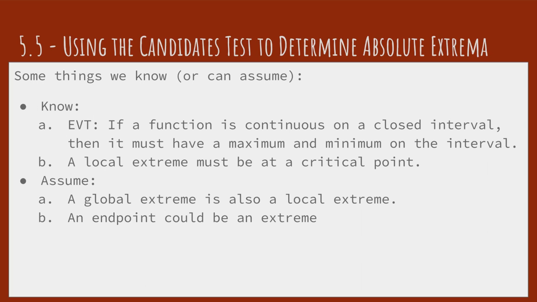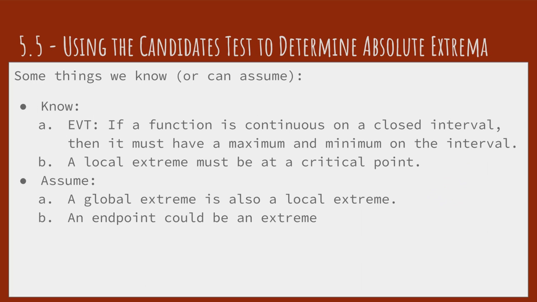First of all, we know the extreme value theorem that says if a function is continuous on a closed interval, then it must have a maximum and minimum on the interval. So, this is talking about a global maximum and a global minimum. We also know that local extrema must occur at critical points. So if we have a local minimum or a local maximum, it's either going to be where we have a horizontal tangent where the derivative equals zero, or we're going to have some sort of non-differentiable point at that point. So those are going to be critical points. So our local extrema are going to occur at critical points.